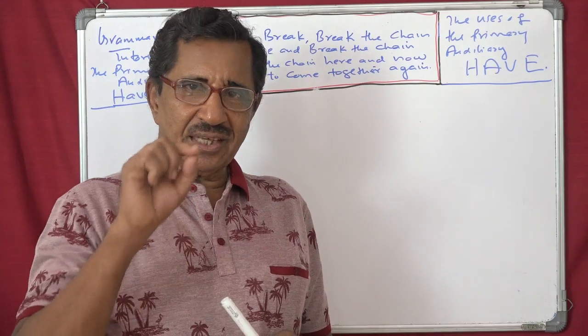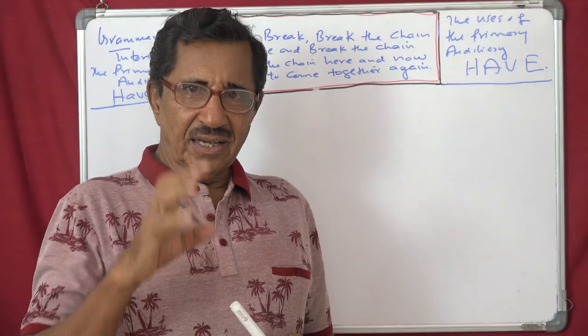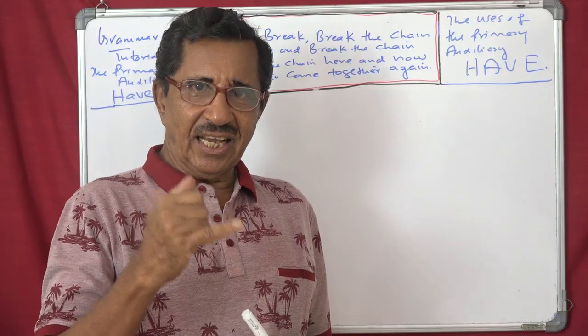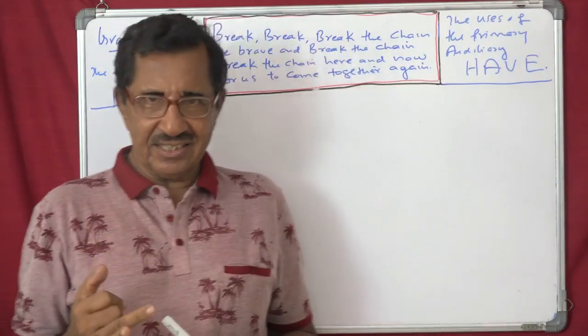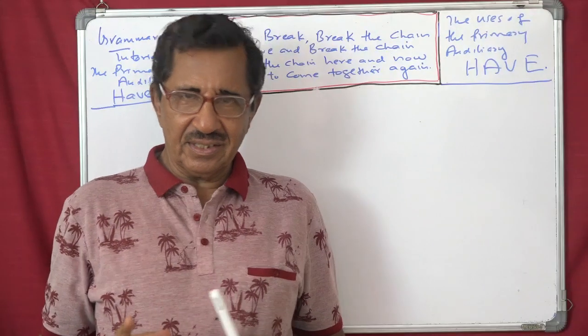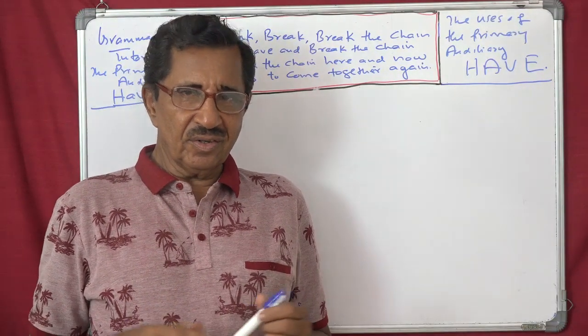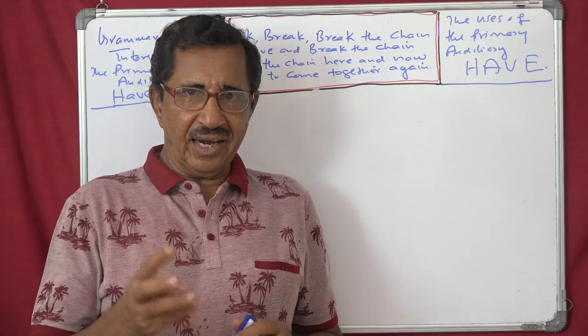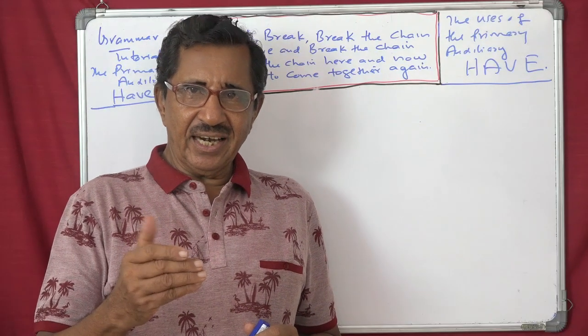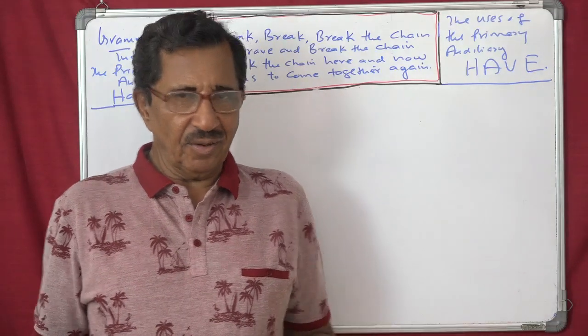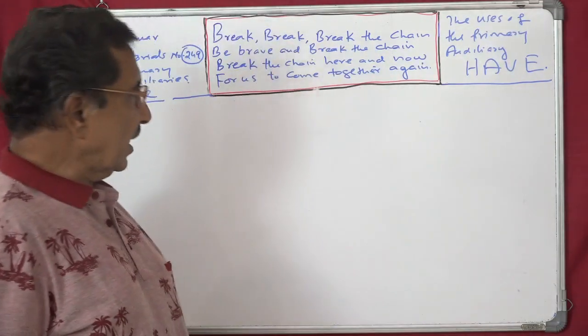Has is used with third person, singular. I have, you have, they have, we have, but he has, she has, it has. Third person, singular. Past tense is had. There is only one form. I had, you had, he had, she had, it had, we had, you had, and they had. Clear? No problem.